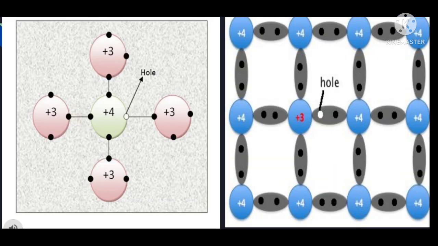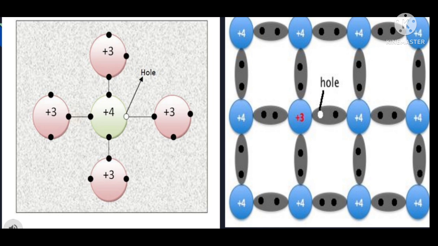neighboring bond. So, a trivalent impurity atom, say indium, which has 3 valence electrons, when added into the silicon crystal, replaces one of the silicon atoms and settles in the lattice site of the replaced semiconductor atom. So, this indium atom forms 3 covalent bonds with the neighboring 3 silicon atoms, and the fourth bond remains incomplete, which has a deficiency of one electron.